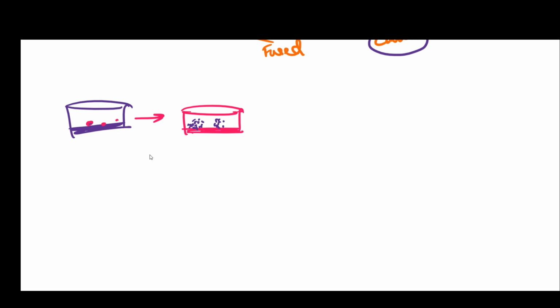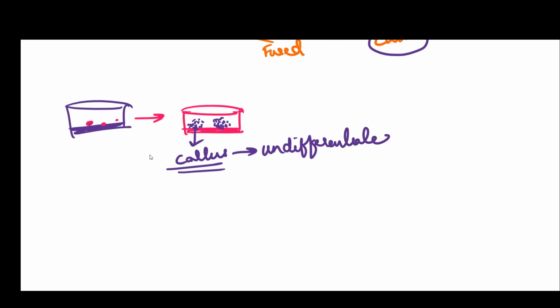You see a somewhat bigger sized undifferentiated mass of cells, and that is called callus. What is callus? It is an undifferentiated mass of cells which continuously divide.